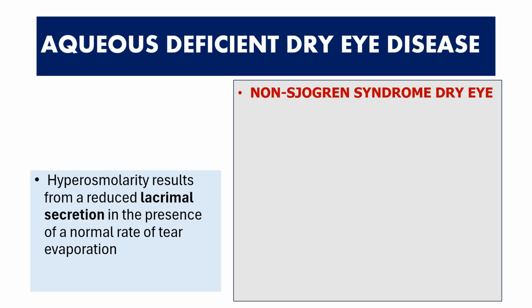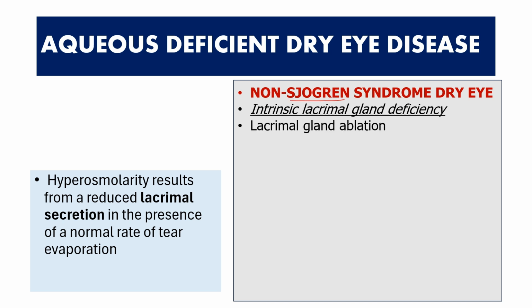Now, apart from that, other non-Sjogren's syndrome dry eye disease can also exist. That means other disorders of the lacrimal gland which are not related to Sjogren's syndrome. So these can be intrinsic problems of the lacrimal gland, like the lacrimal gland might have been ablated during a surgery, or the child was not born with a lacrimal gland, that is known as congenital alacrimia, or they can be triple A syndrome as well.